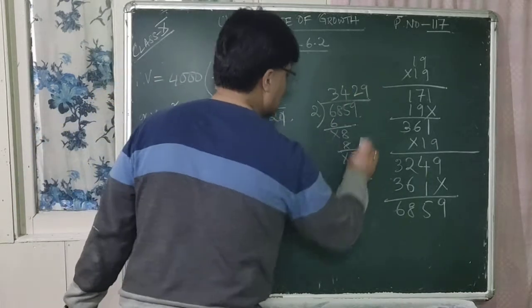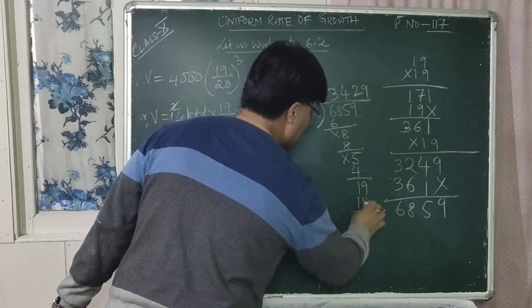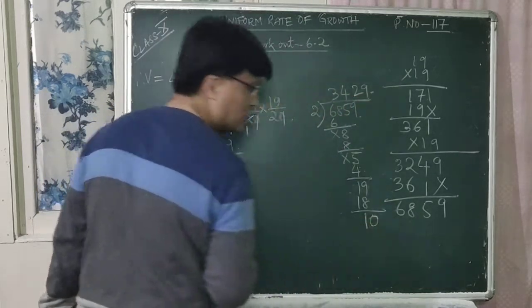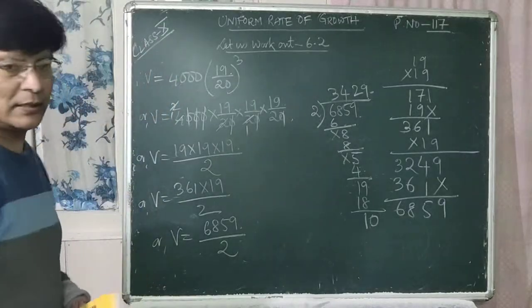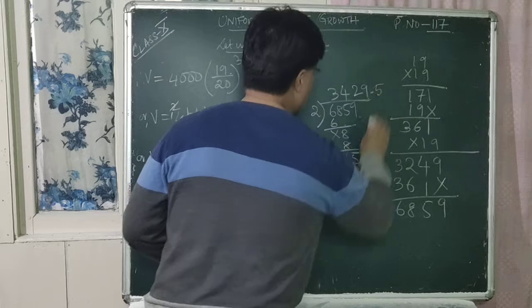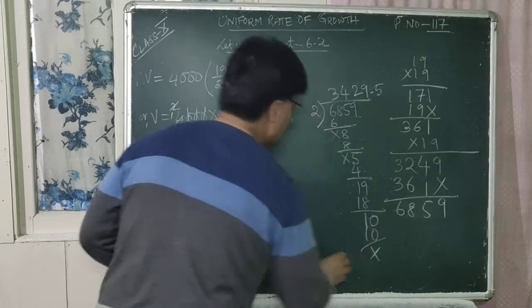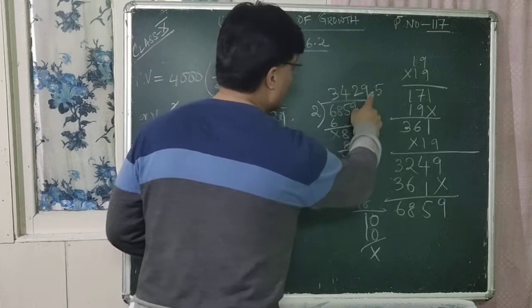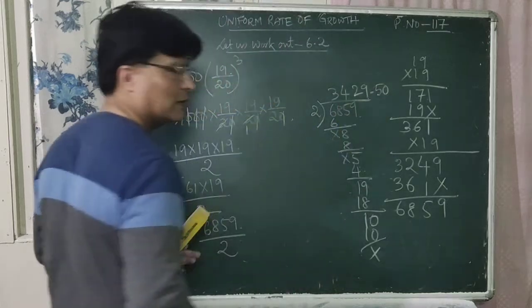That comes 2 9s are 18. 9 minus 8 is 1. Then write down the decimal point. Then 0. You can add 0 there. Now it is 2 5s are 10. It is cross. So after the decimal point, you can write down two figures here. 0.5, you can add 0 here.